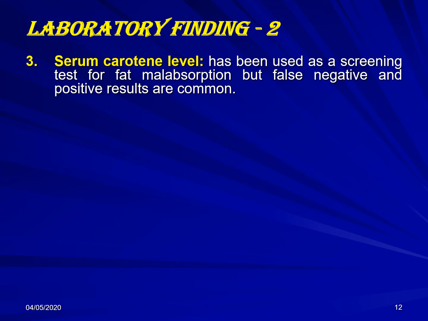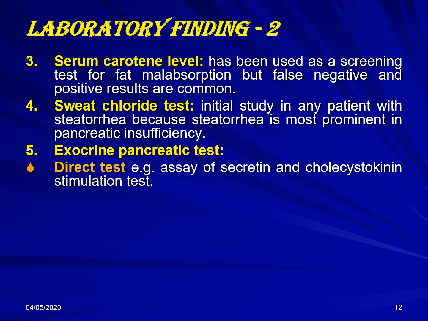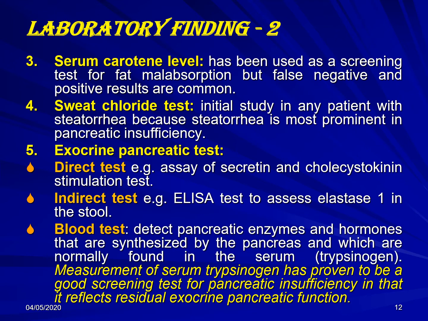Serum carotene level, this is a precursor for vitamin A. Sweat chloride test is for cystic fibrosis. Exocrine pancreatic function can be tested by the direct test, assay of secretin and cholecystokinin, or indirectly by the ELISA test to assess the elastase one in the stool.